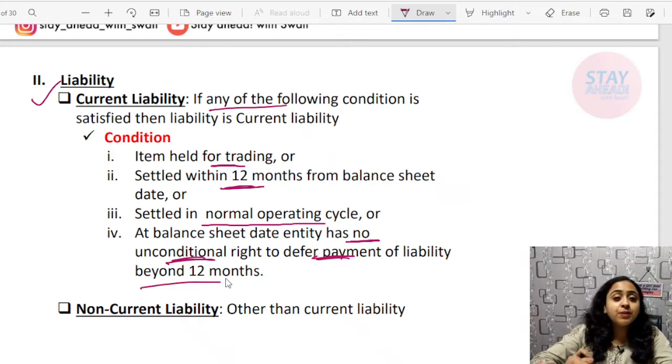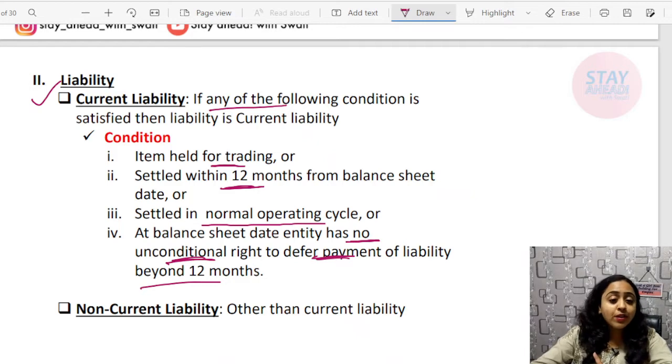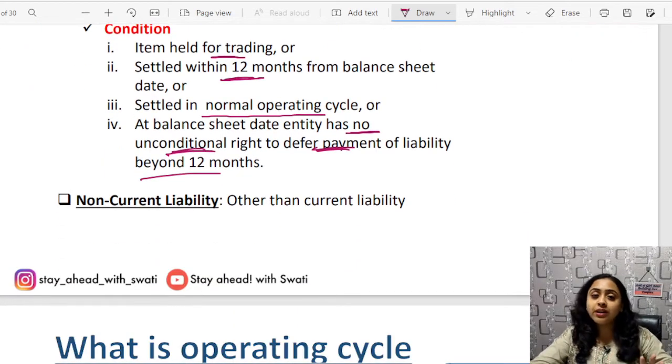You will get the picture more clearly when you solve the questions of ICAI. That we'll do in the next class definitely. Okay, solving questions is very helpful for a student. And if we talk about a professional who has done their CA course under the old course and is very new to Ind AS, they should once go through the examples as well, because it is very important.